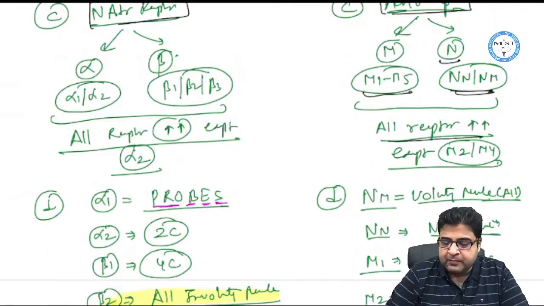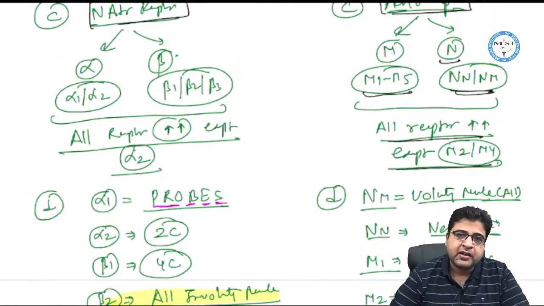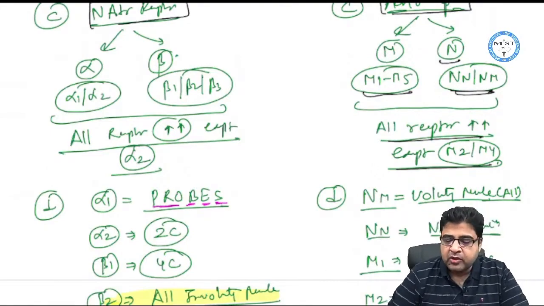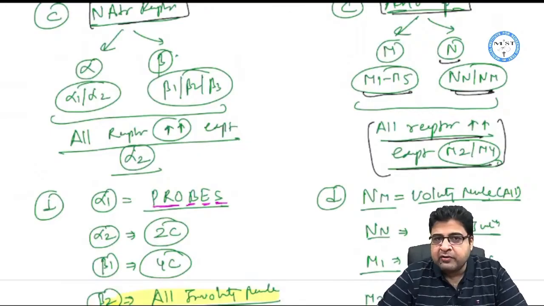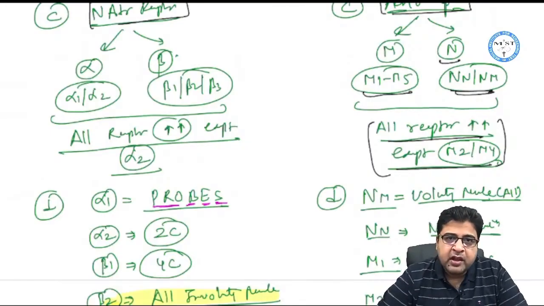And please remember, all receptors are stimulatory type of receptor except M2 and M4. All muscarinic and all nicotinic receptors are stimulatory type of receptor except M2 and M4 receptor.